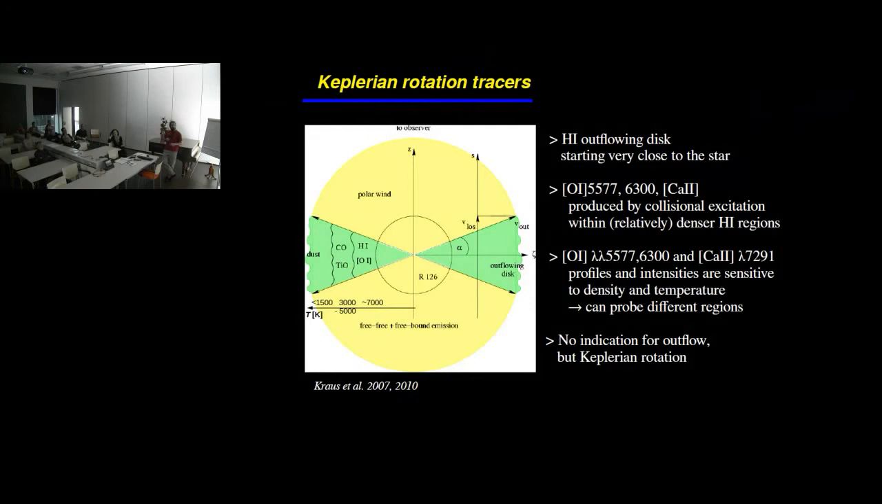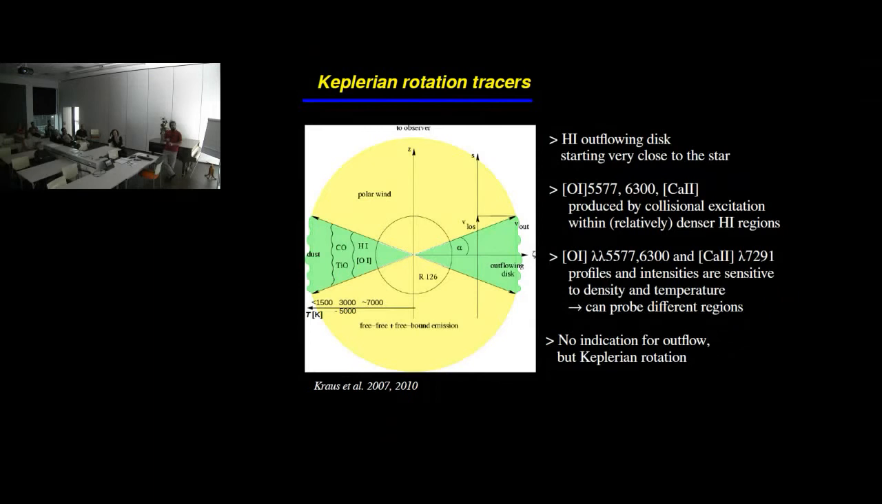Now the ratio of these two lines is sensitive to the temperature and the density. So even though we have an outflow neutral disk, we have emission in different regions according to the temperature and the density.